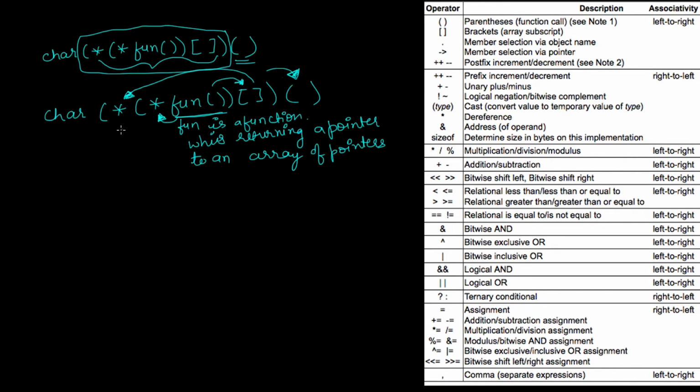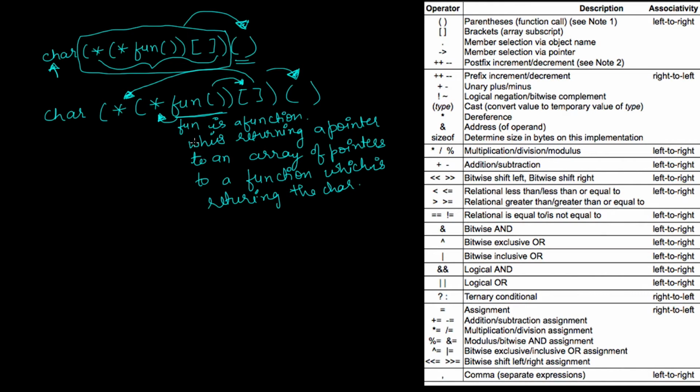So from this innermost bracket, it is to a function which is returning the character, okay. So if you visualize this, let me just draw it into a diagram.